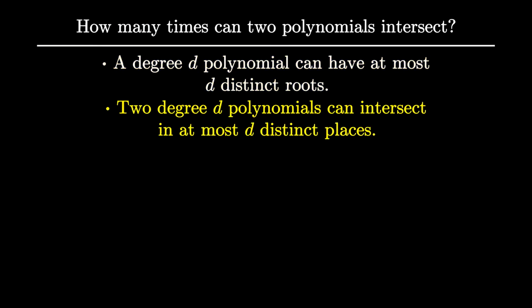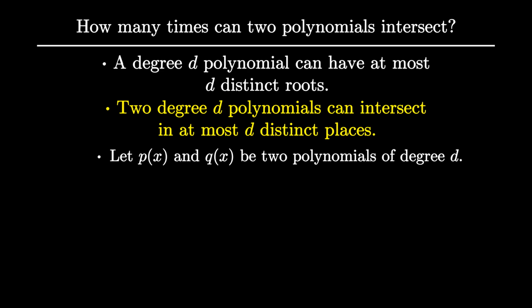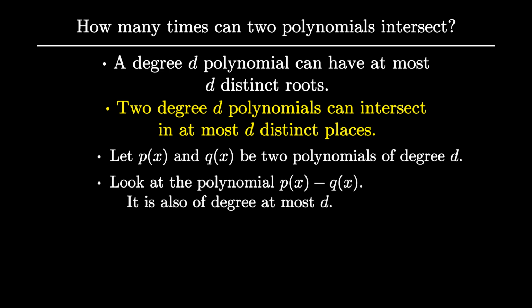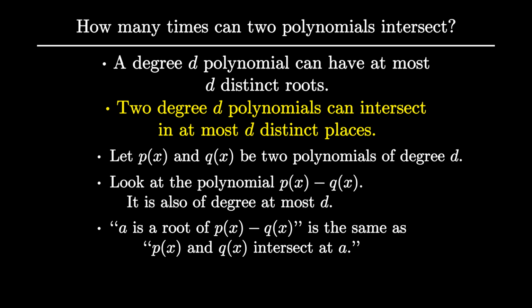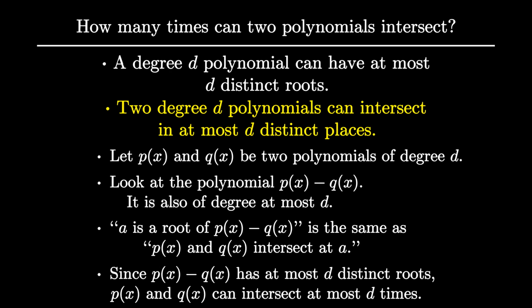Part 2 is really simple. Say p of x and q of x are two polynomials of degree d. We can build the polynomial p of x minus q of x. It would also be of degree at most d. Now the statement a is a root of p of x minus q of x is the same as saying p of a is equal to q of a, which is the same as saying p of x and q of x intersect at a. Since p of x minus q of x has at most d roots, p of x and q of x can intersect at most d times.